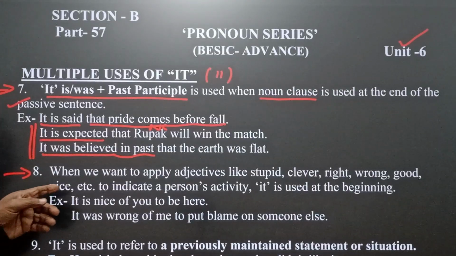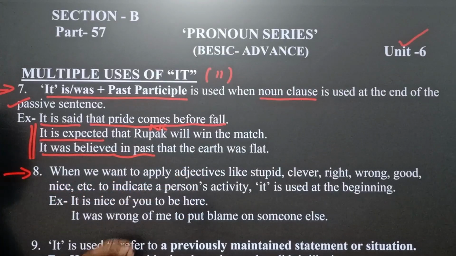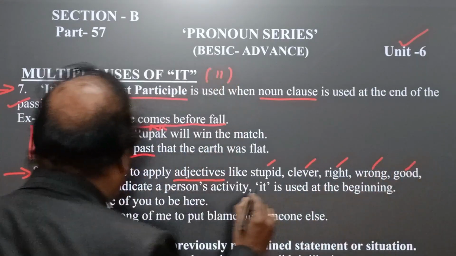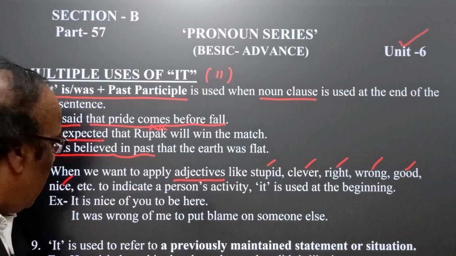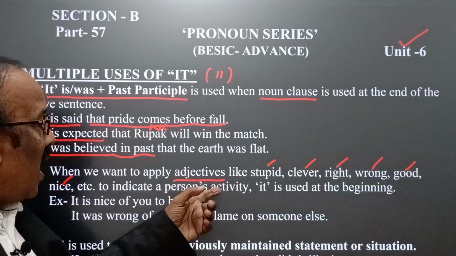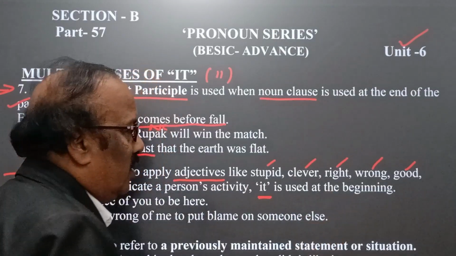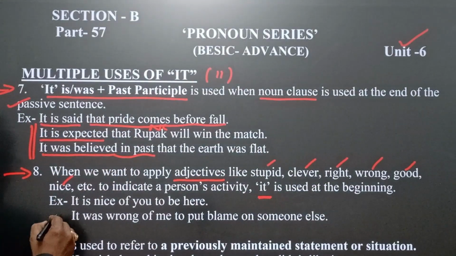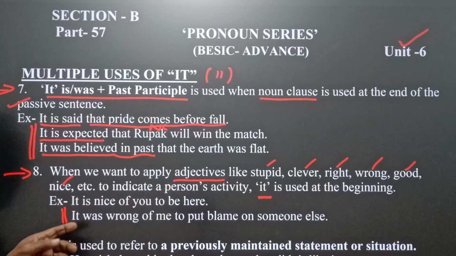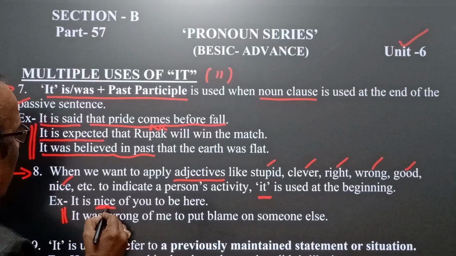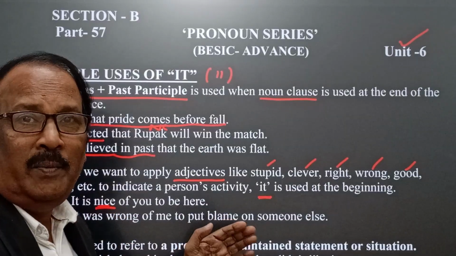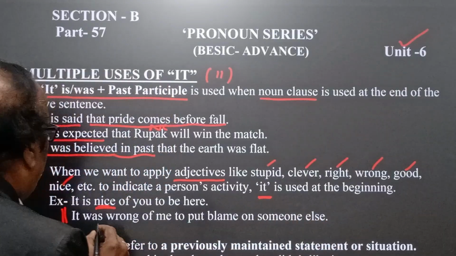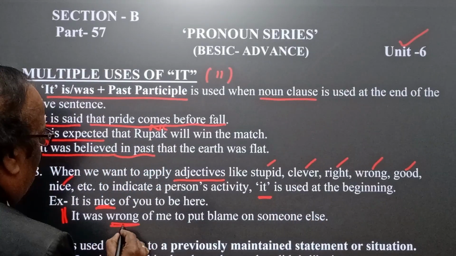Number 8. When we want to apply adjectives like stupid, clever, right, wrong, good, nice, etc., to indicate a person's activity, in this case, it is used at the beginning. Okay, then how? See here, example. Remember here that it is nice of you. Here, nice is the adjective. Here we find the activity of a person. It was wrong of me to put blame on someone else. Here we find wrong is the adjective.